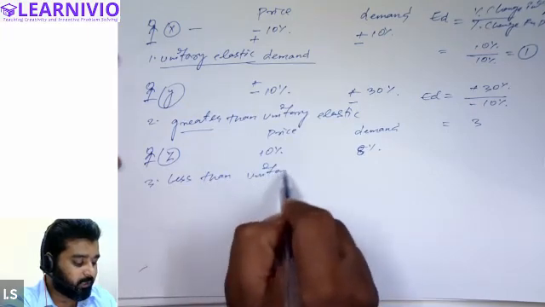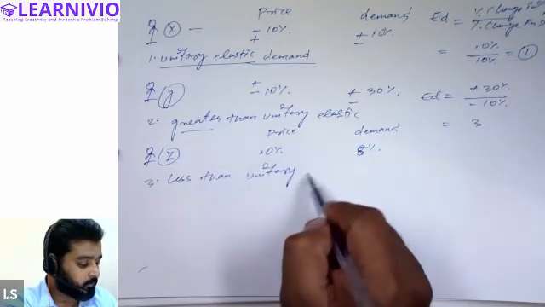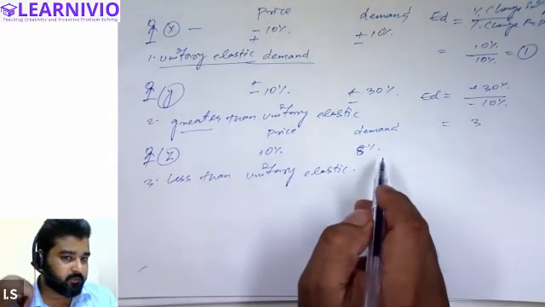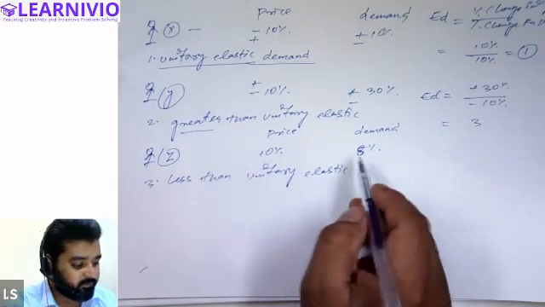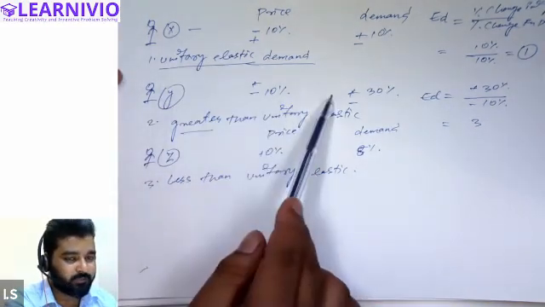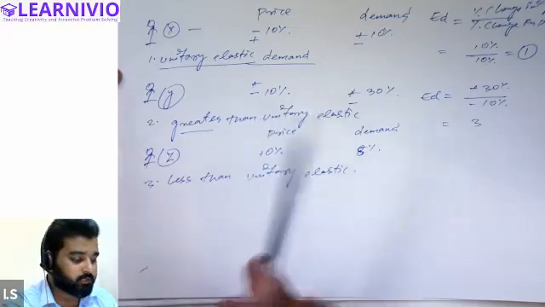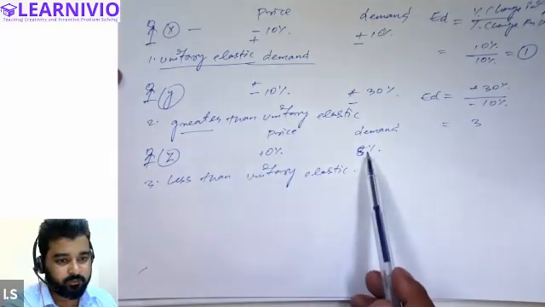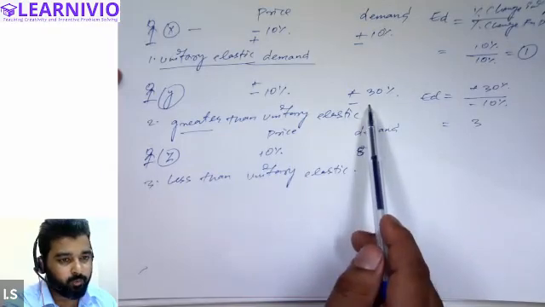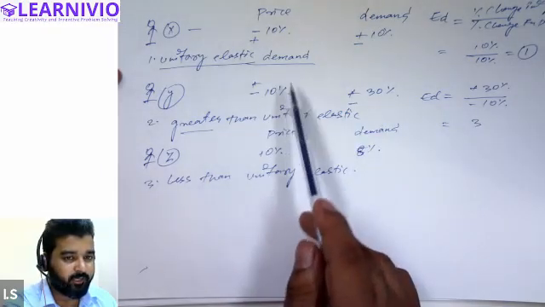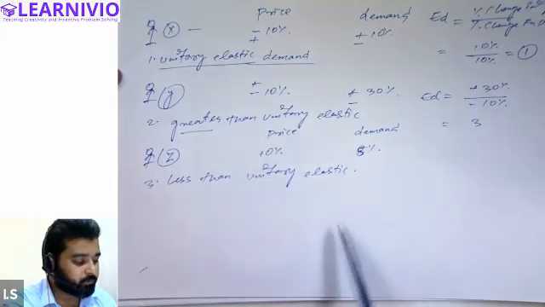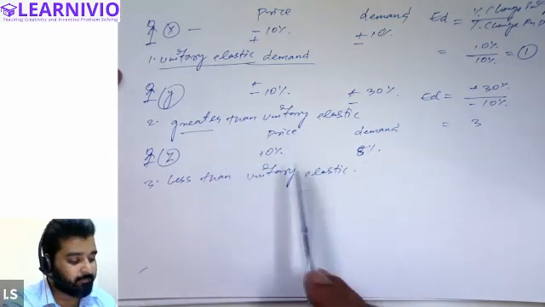So basically, demand of the customer can be categorized into 5 different parts. Till now, we have covered 3 categories. A customer can be equally sensitive to the price, that is called unitary elastic demand. A customer can be highly sensitive to the price, that is his demand changes more as compared to the price. This is called greater than unitary elastic demand. Then we have a customer whose demand changes less as compared to the change in price.